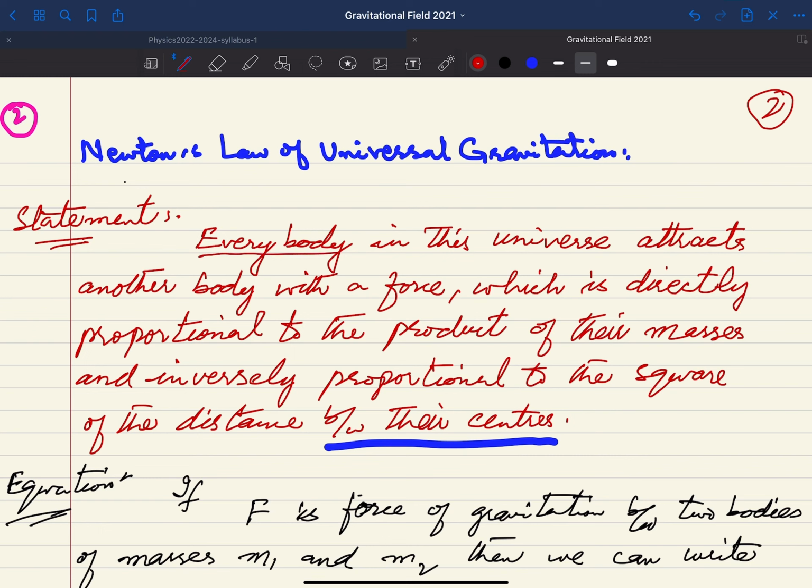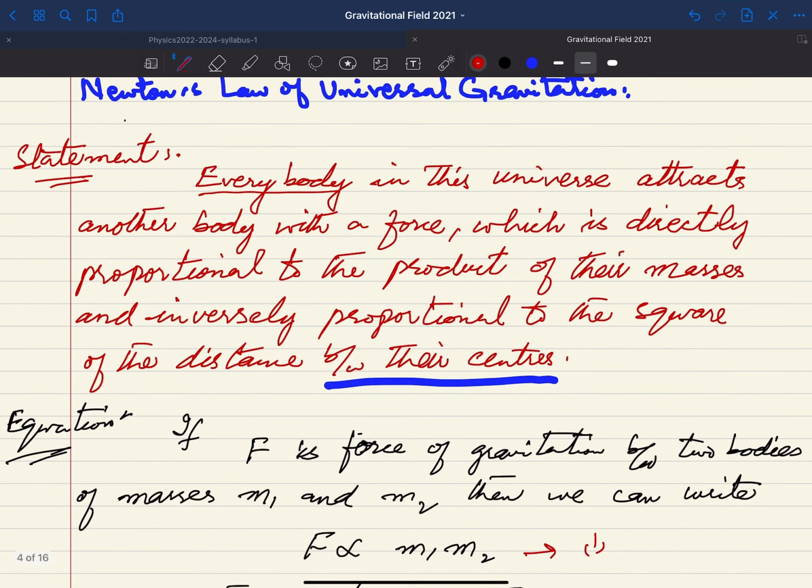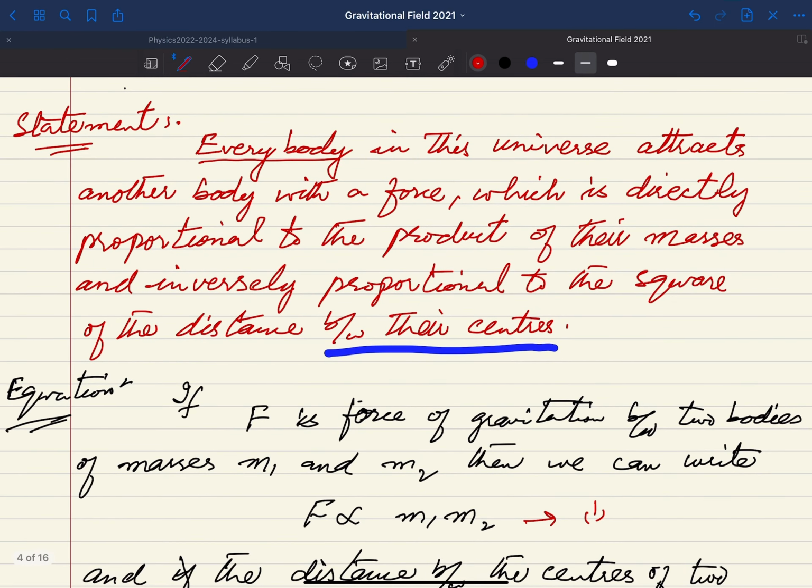So this is something very important to understand, that if you are writing this statement, then of course you have to consider the centers. But as we have just mentioned, if you are considering the point mass, तो फिर वो difficulty आपको नहीं होगी. Simply आप कहेंगे कि every point mass in this universe attracts another point mass with a force which is directly proportional to the product of their masses and inversely proportional to the square of the distance between them.